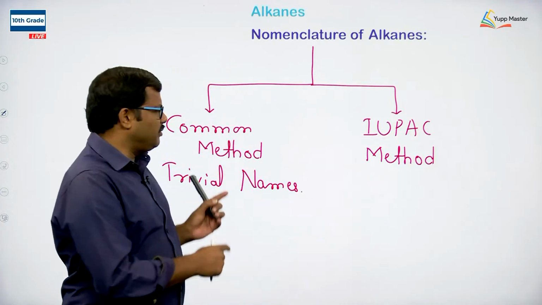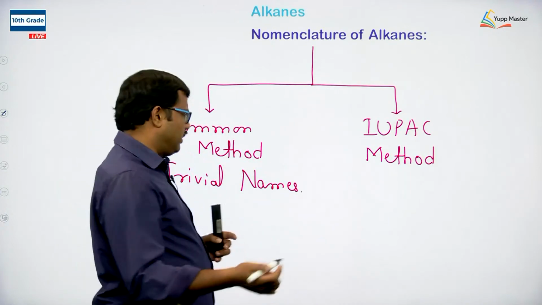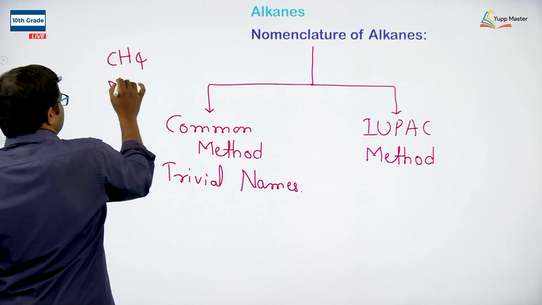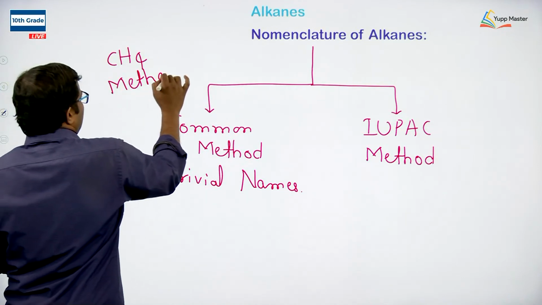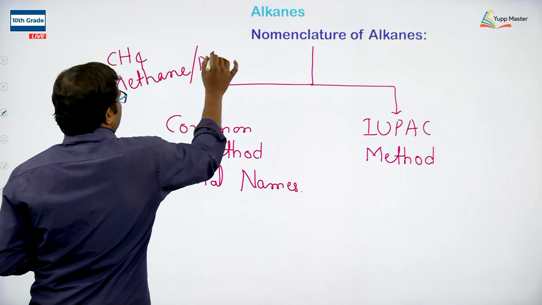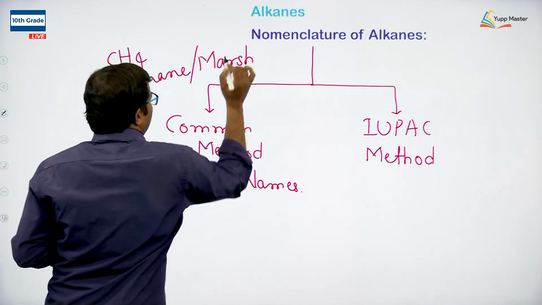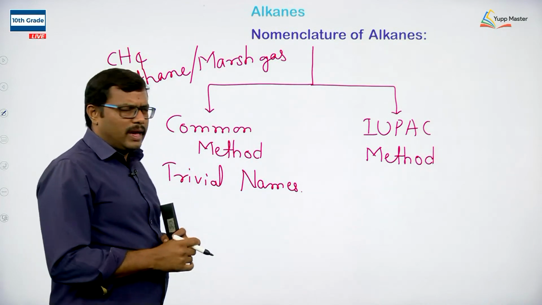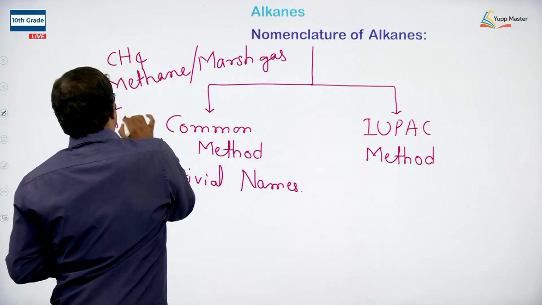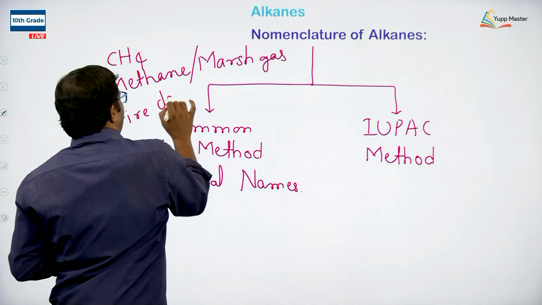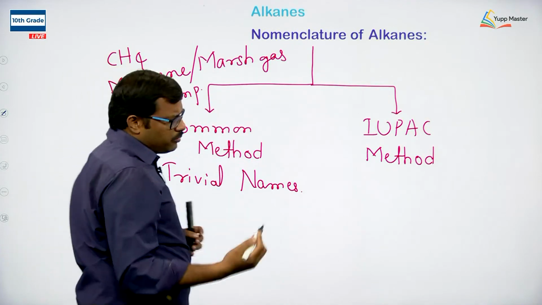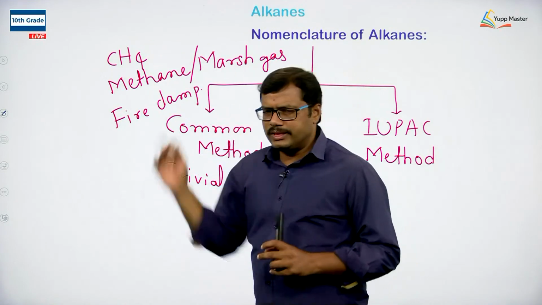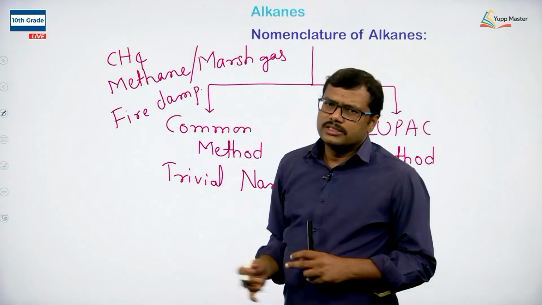But according to the common naming system, we have different names. For example, in the case of methane, CH4 is taken as methane. Methane is also known as marsh gas, since it is obtained in marshy places by the anaerobic decomposition by bacteria, and it can also be called fire damp. So different names are given for the same molecule. Fire damp means CH4, marsh gas also means CH4, methane also means CH4.